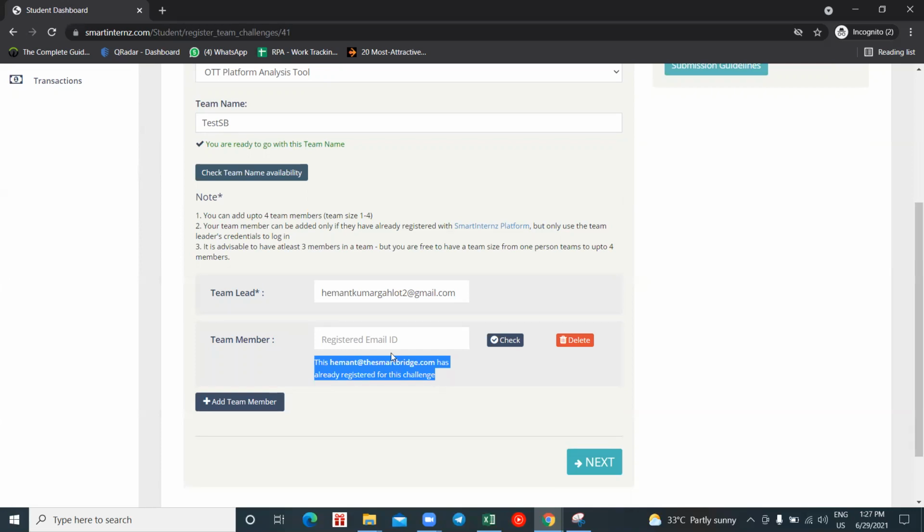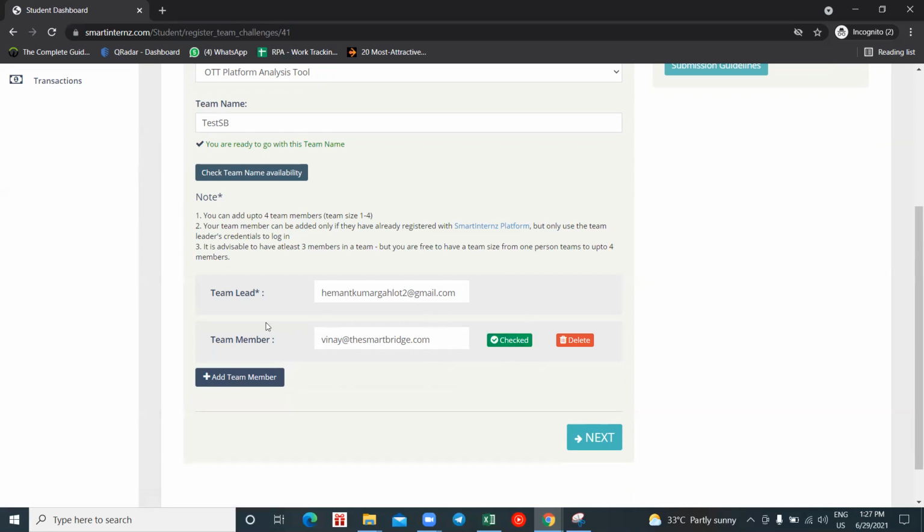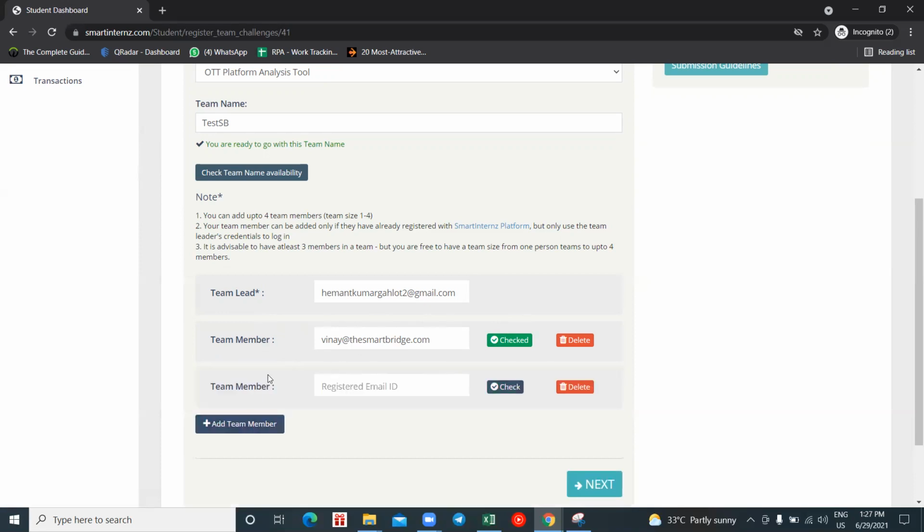And for the email ID which you give here, you have to make sure that email ID has been registered on our Smart Interns platform. Let me give my colleague's email ID here and check. So it is checked, and I have added him as a team member. Now I'll show you what will happen if your team member's email ID is not registered.